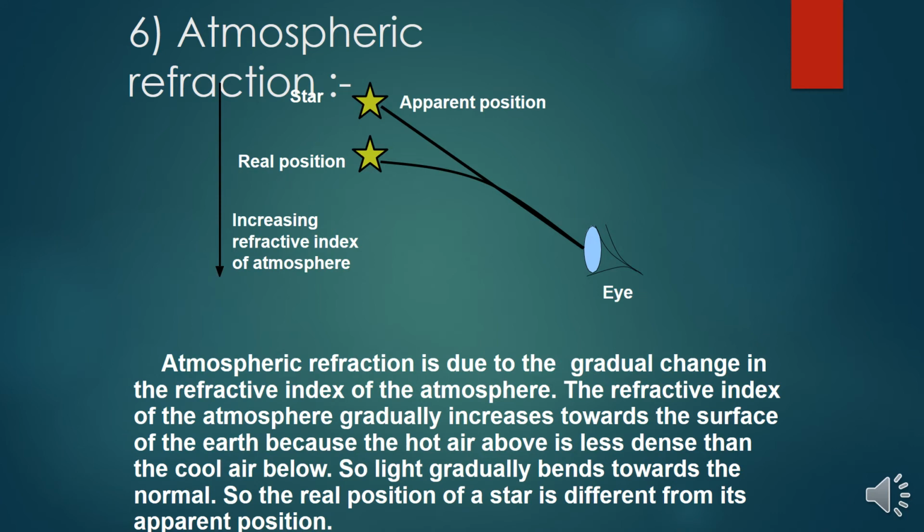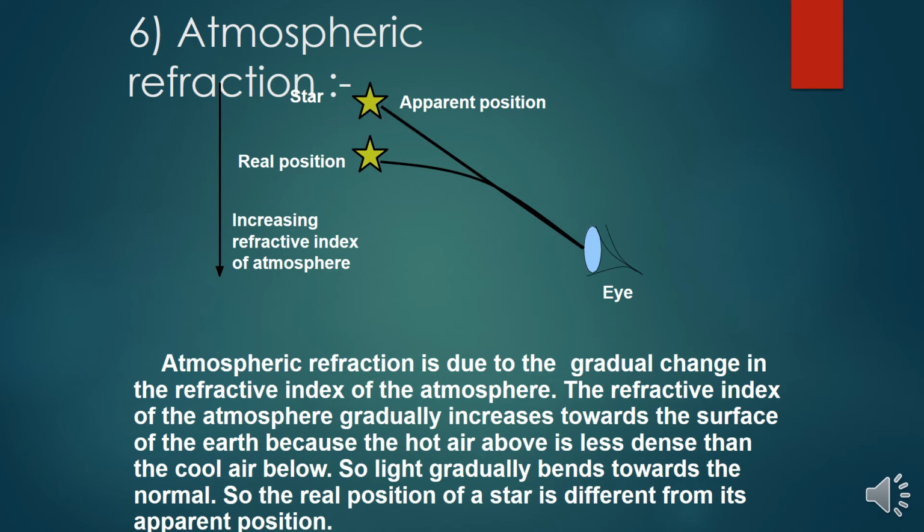Atmospheric refraction is due to the gradual change in the refractive index of the atmosphere. Why do stars twinkle when you observe from the earth? The reason is the motion of the atmosphere and refraction, so the star's real position differs from its apparent position. The refractive index of the atmosphere gradually increases towards the surface of the earth because the hot air above is less dense than the cool air below. So light gradually bends towards the normal.